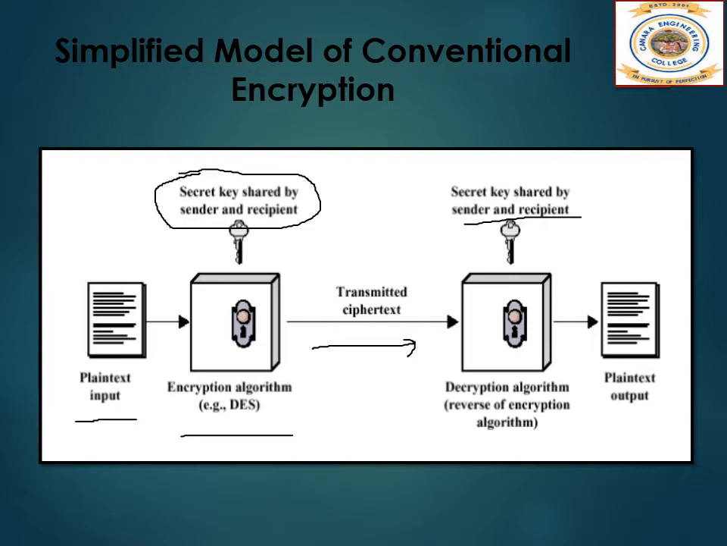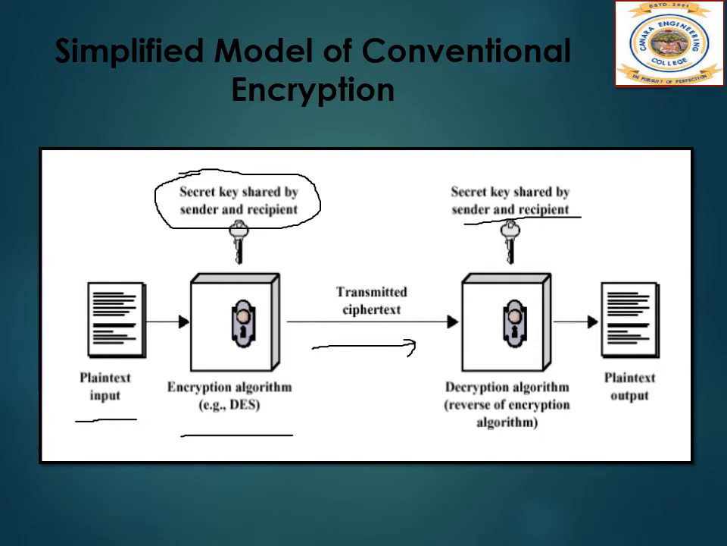There are two requirements for secure use of conventional encryption. So we need a strong encryption algorithm. It means that even if the opponent has the algorithm and has the ciphertext, he should not be able to decrypt. That is, he should not be able to find out the key which decrypts the ciphertext.